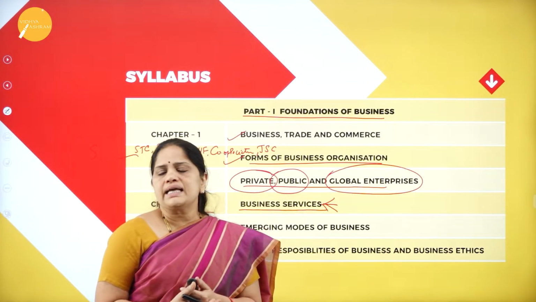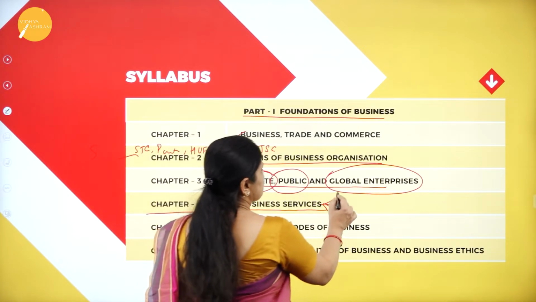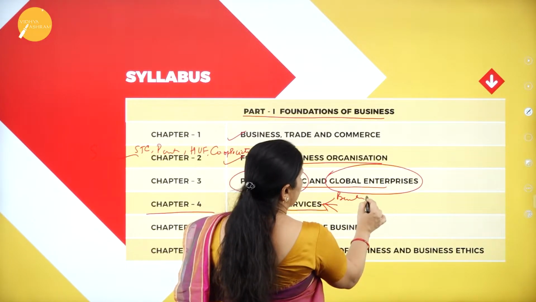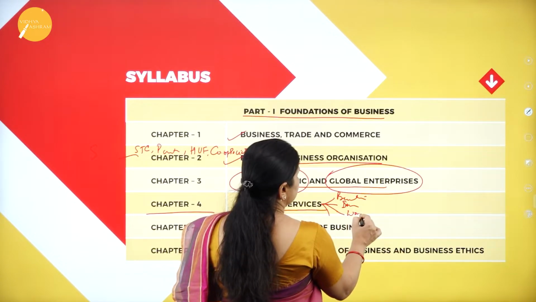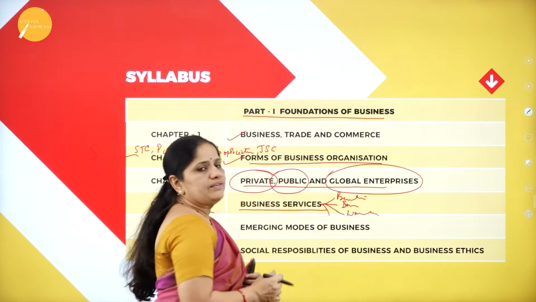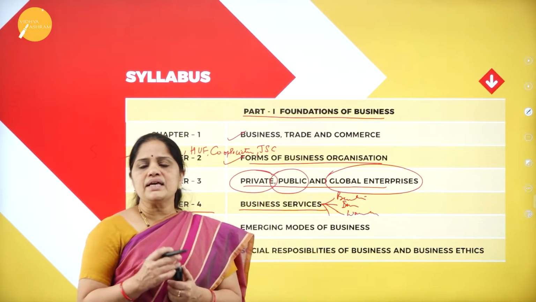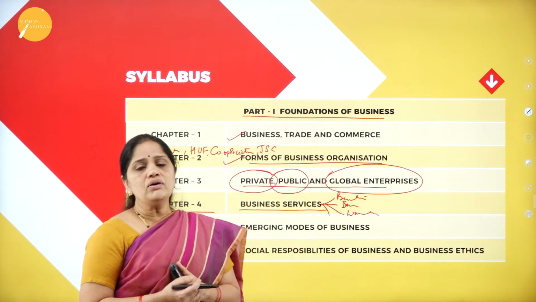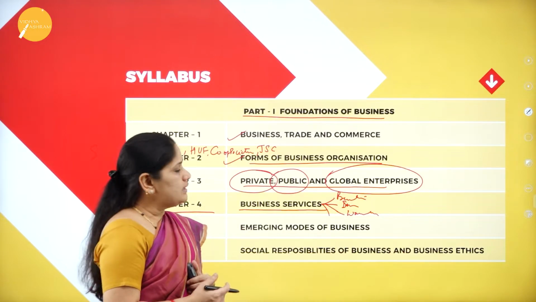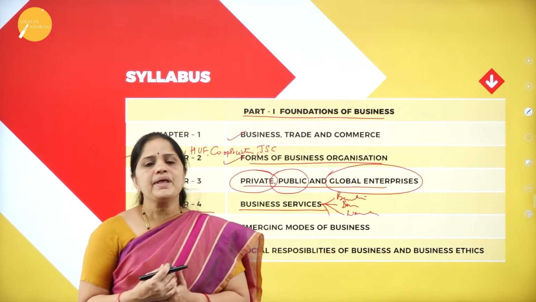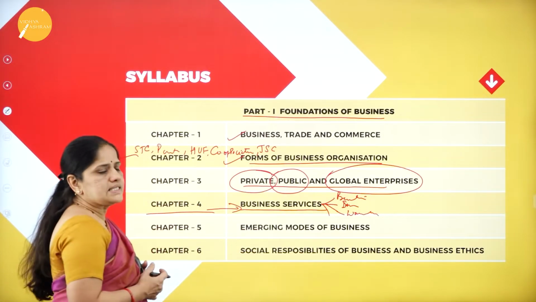Now, what are the examples for various kinds of services? First one is banking service. Then we also have the insurance service. Then we have the warehousing service. So in this way, we can see that there are so many types of services which can be given to the customers. What are the various kinds of services which are available, and what are the various options before them? All this we will be studying in this 4th chapter, that is business services.